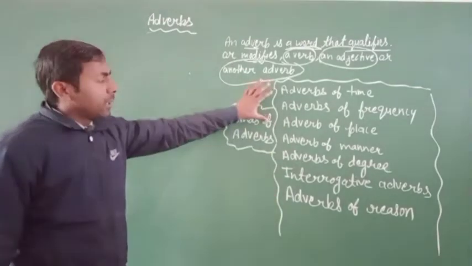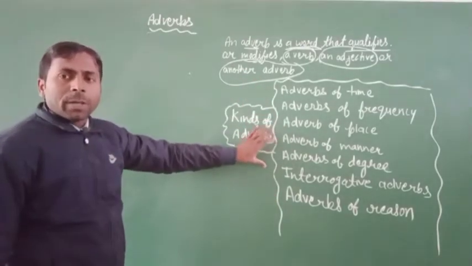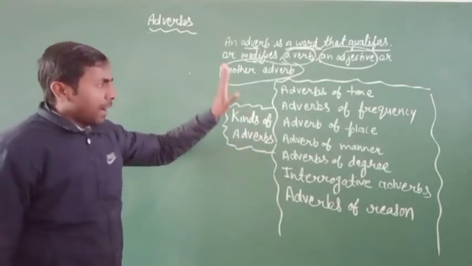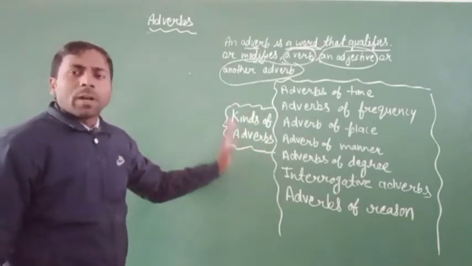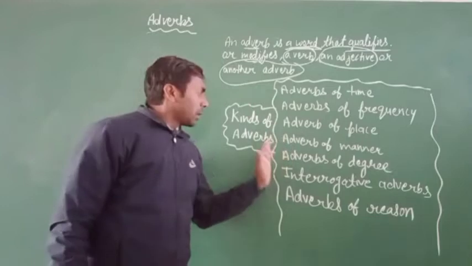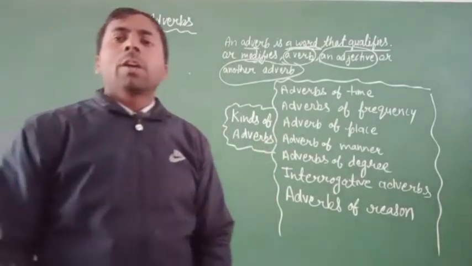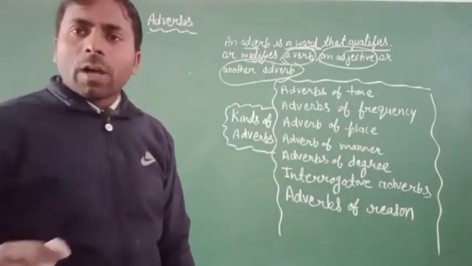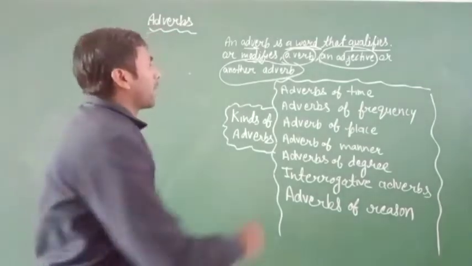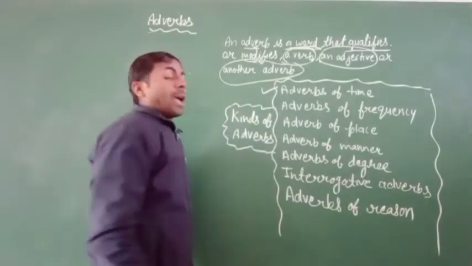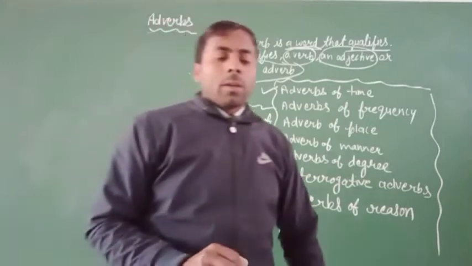These are the important adverbs mentioned in your course, and I will explain all the kinds of adverb one by one. Okay, first we talk about adverb of time.